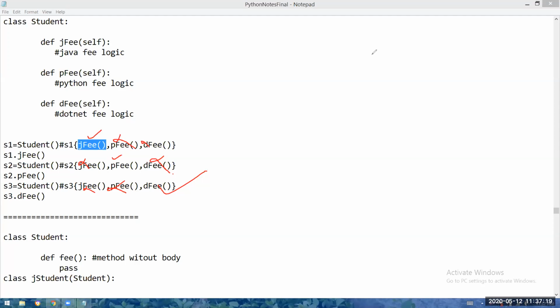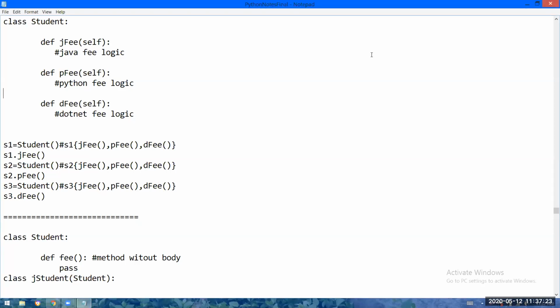So in order to overcome the memory inefficiency problem, we will use the concept of abstraction. See, I'm talking louder only. You have to increase your system settings, right? If I increase my sound, your voice will be increased for me. So if there is any problem in reaching my voice, you have to check your system settings. Okay, so please try. Still, if you face any problem, log out and log in again, because the way I speak every day, today also I'm speaking.